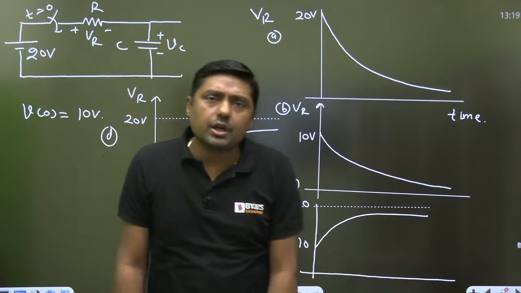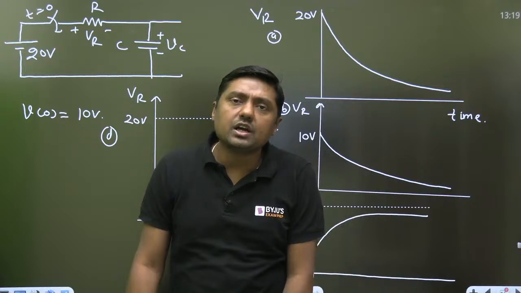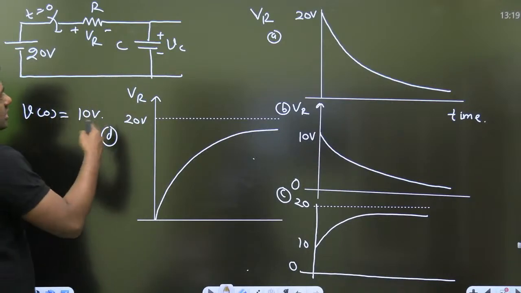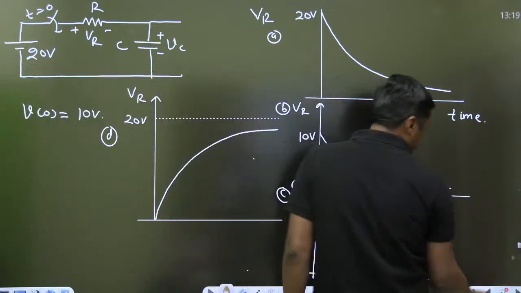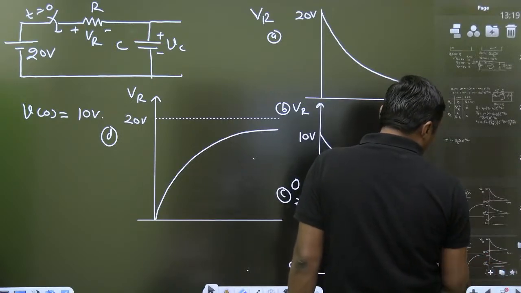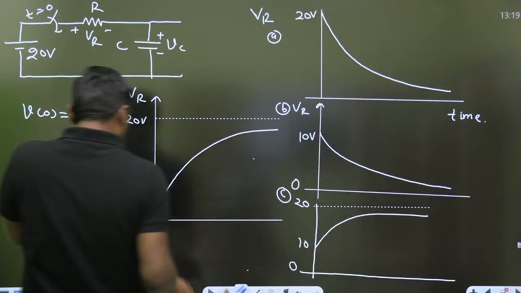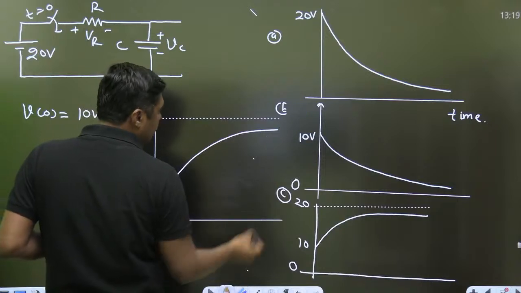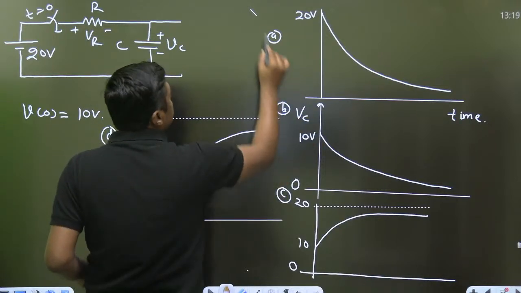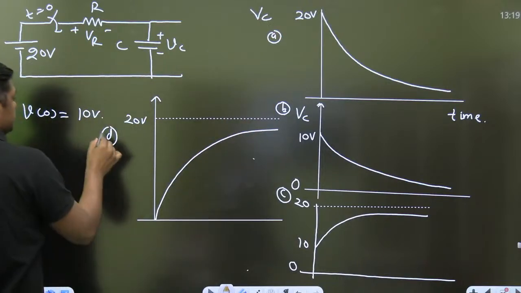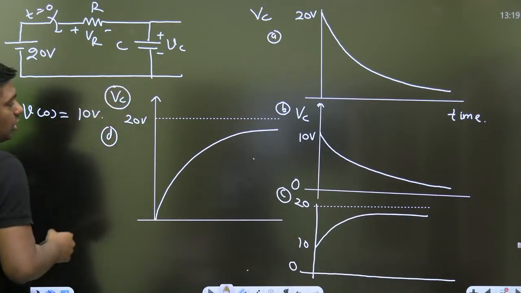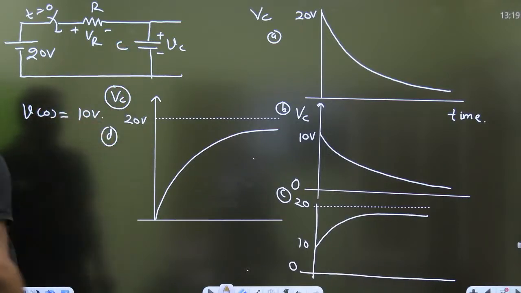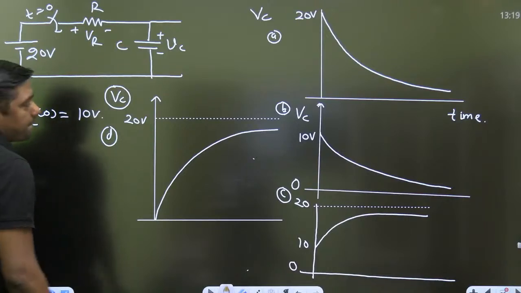Now, in the same question, if I want to ask which is the correct answer for the voltage across the capacitor, I'm talking about the VC, on the same diagram. Now the VC, A, B, C, D, which answer is correct for the voltage across the capacitor? The initial voltage across the capacitor is 10 volt.